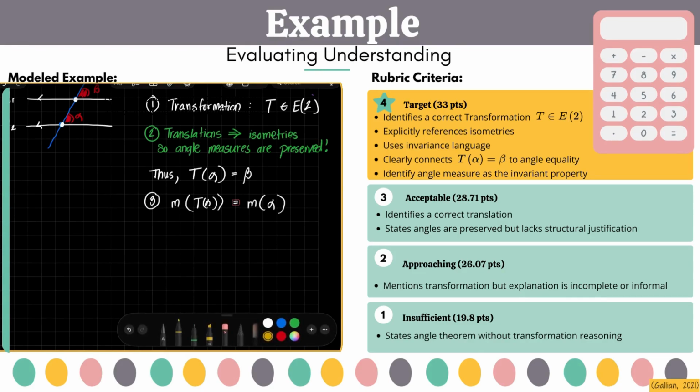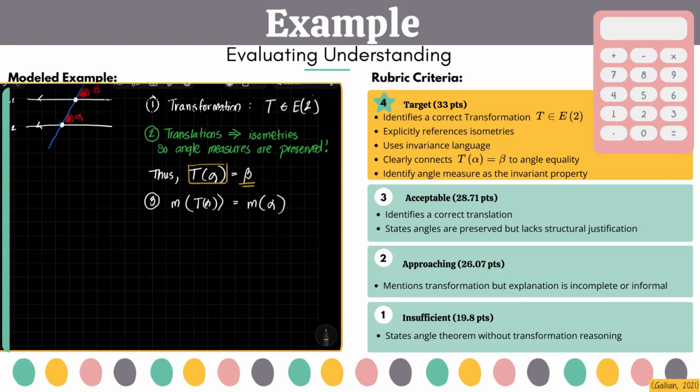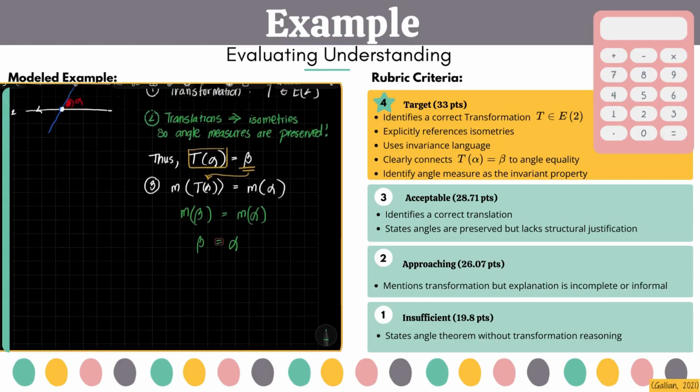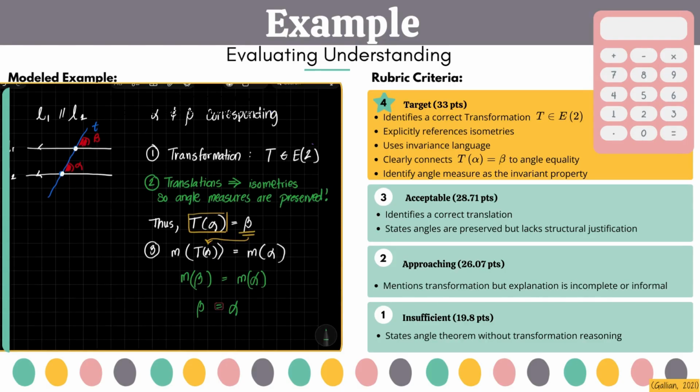This means that the measure of T of alpha equals the measure of angle alpha. But we know T of alpha equals beta. So, the measure of angle beta equals the measure of angle alpha. The angle measures are equal to each other.